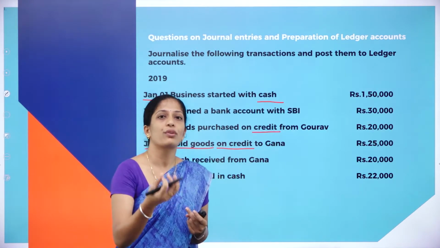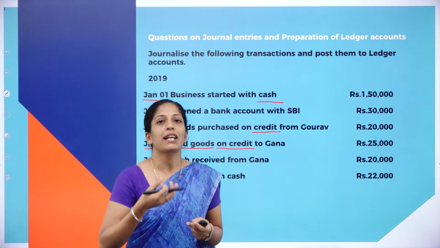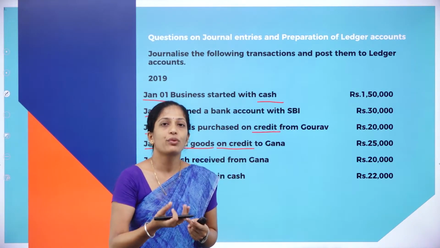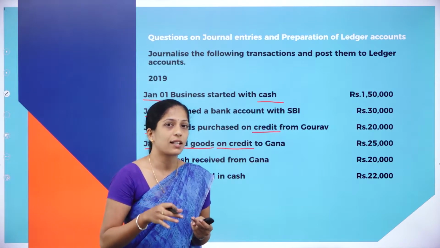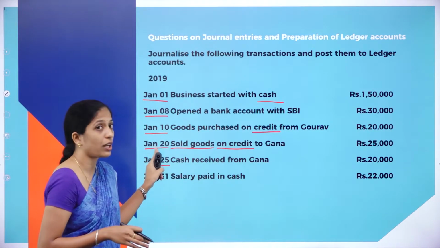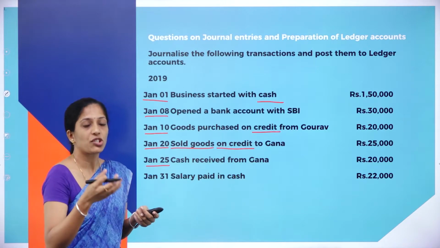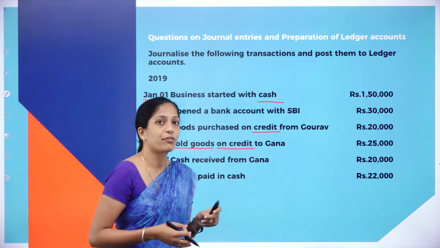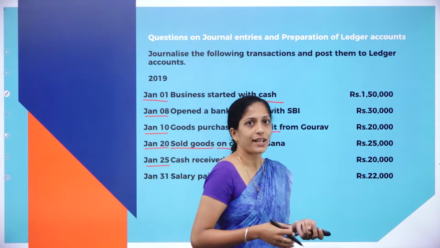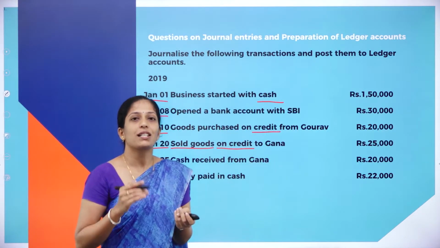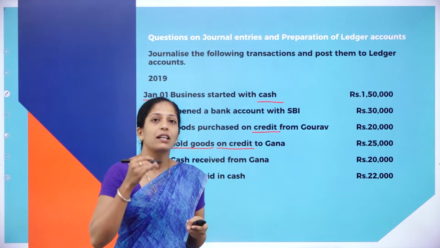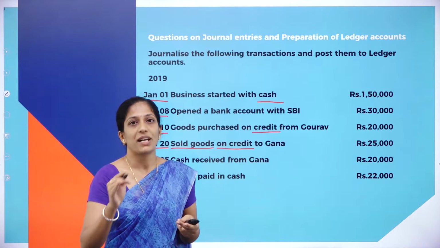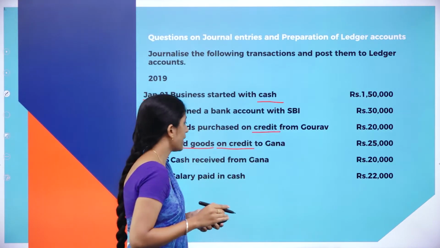So, we had sold goods to Ghana. Now, we are receiving cash from her. So, since we have sold goods on credit basis, after a certain period of time, that is we have sold on 20th, now on 25th she is giving us cash. So, what is the journal entry? Cash received from Ghana rupees 20,000. We are receiving cash from whom? Ghana. So, cash account debit to Ghana's account 20,000.